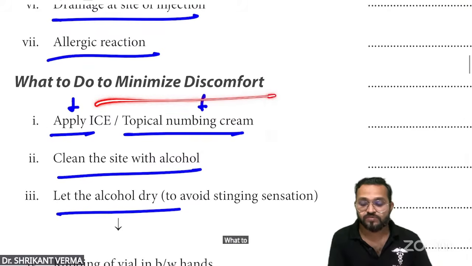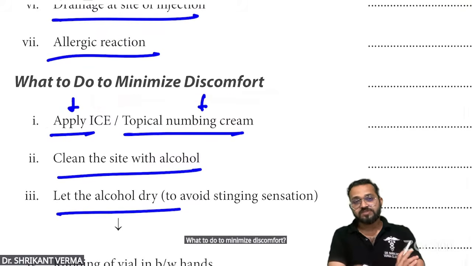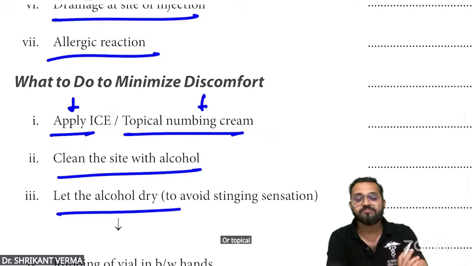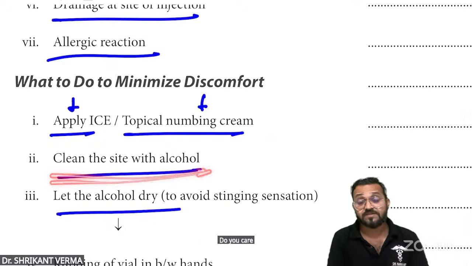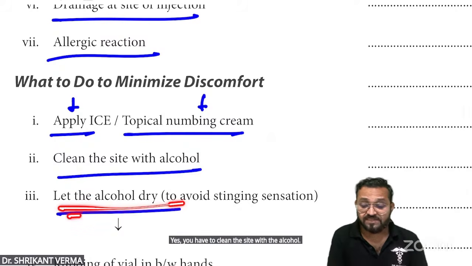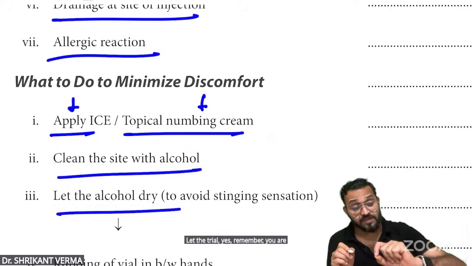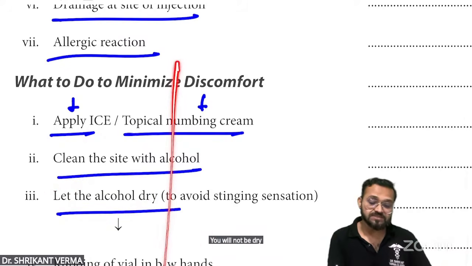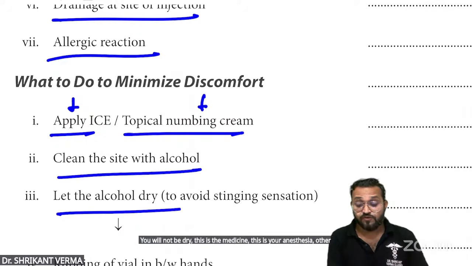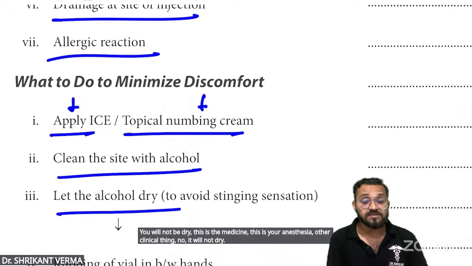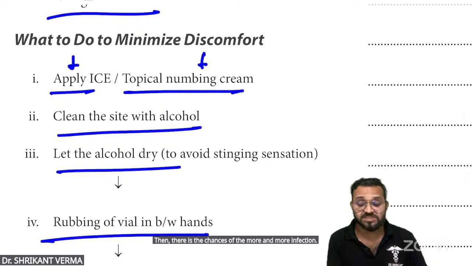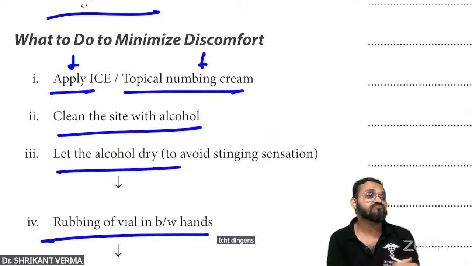What to do to minimize discomfort? You will apply ice or topical numbing cream. Yes, you have to clean the site with alcohol, the spirit. Let the alcohol dry. Remember, you are applying the alcohol spirit, then you have to let it dry. If you do not let it dry, there are chances of more infection and a stinging sensation, like a pin pricking there.